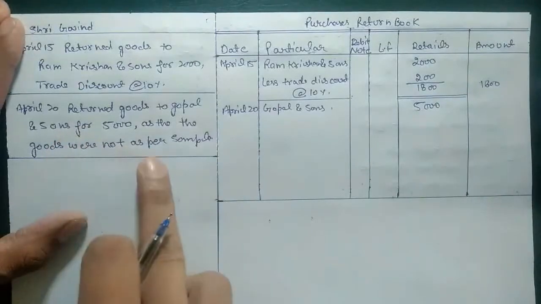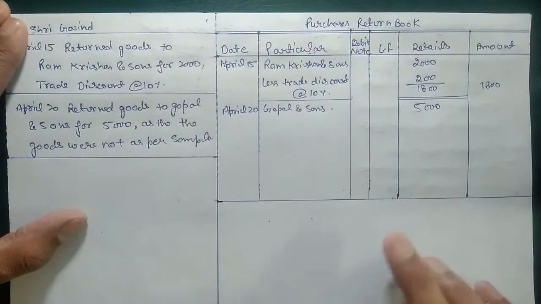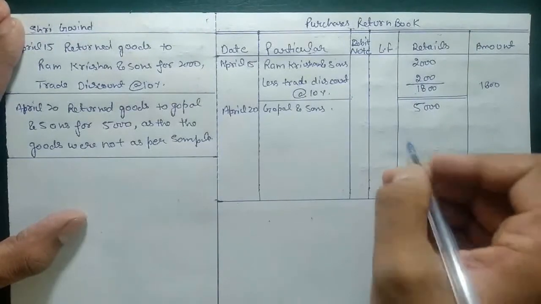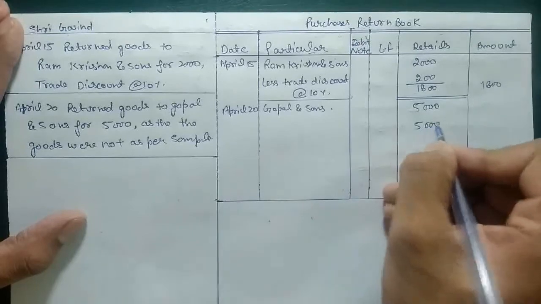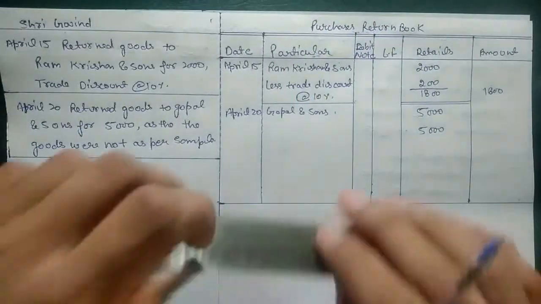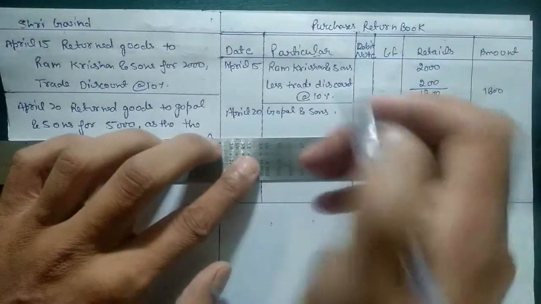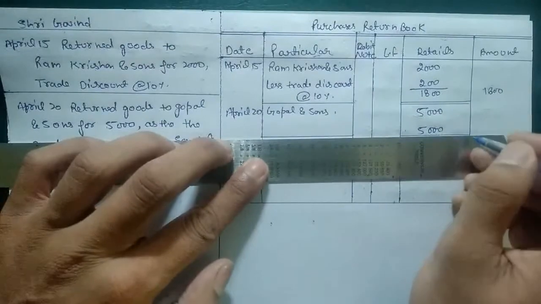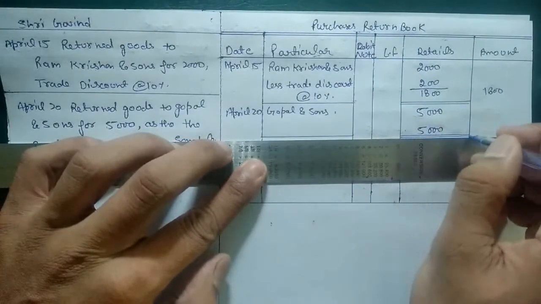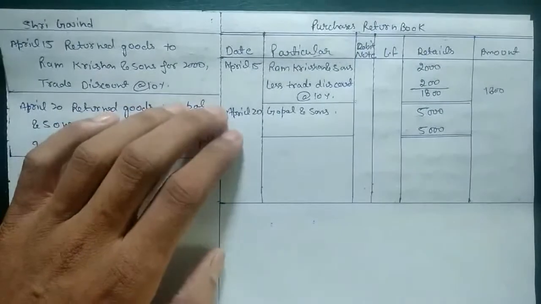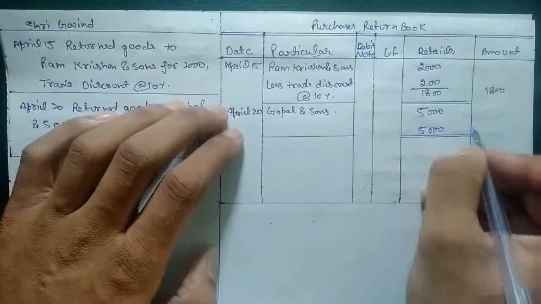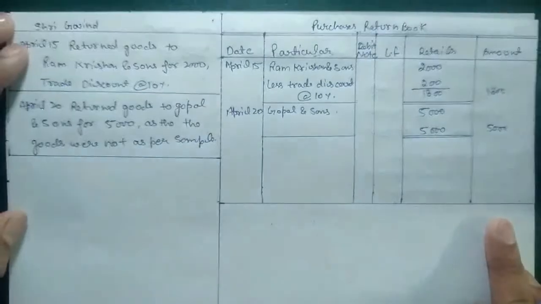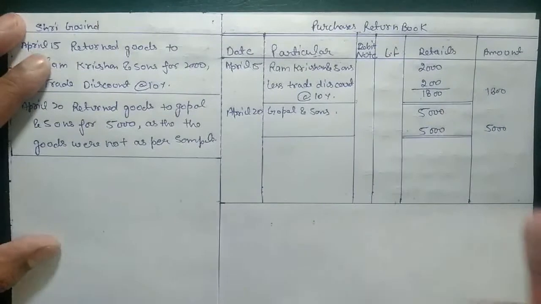In this entry we do not have any trade discount, packaging charges or anything, so we will just put the total amount, that is 5,000. We need to close this account by a double cross, a single cross here, and a double line there. In case of amount we use a double line to close the account. Then we need to put this 5,000 in the outer column. So this is how we post entries into the purchase return book.